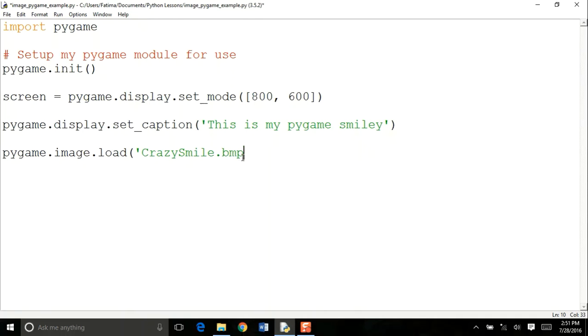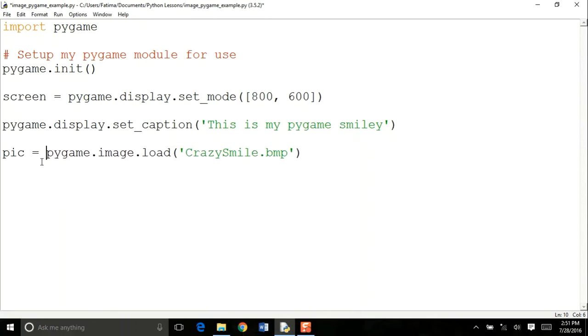So crazysmile.bmp, and then I close the quotation and the parenthesis. This will load my image. I'm asking Pygame to load my image, and I'm going to save this image inside the variable pig.